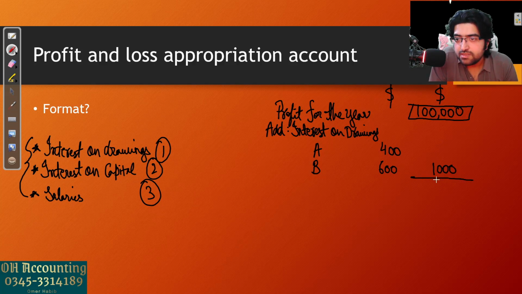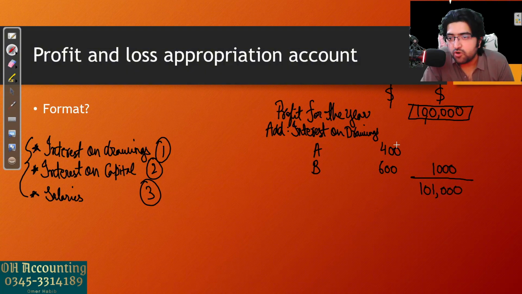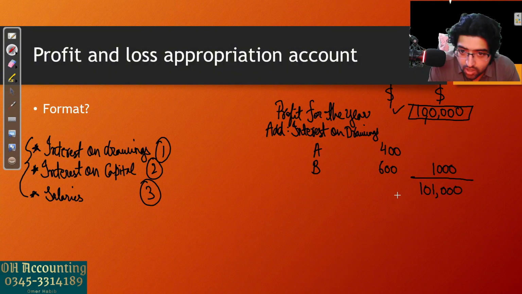So now the business will be having $101,000 in total, right? Because this is the profit the business has made, and now furthermore it is charging an interest on drawings from the partners, which is 400 from partner A and 600 from partner B. So the business is getting $1,000 more from the partners. So now the total profit made by the business is $101,000.